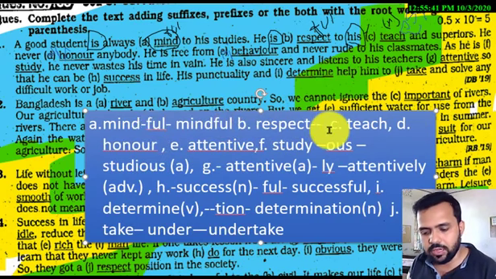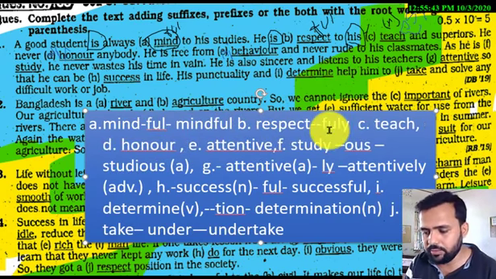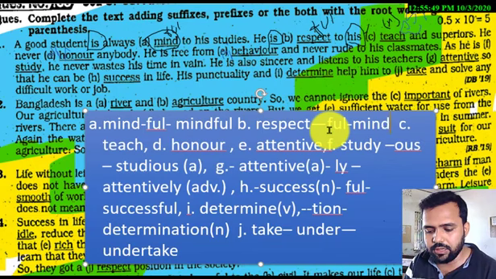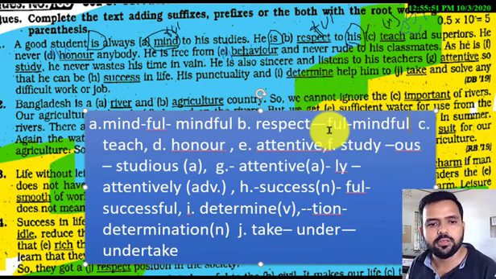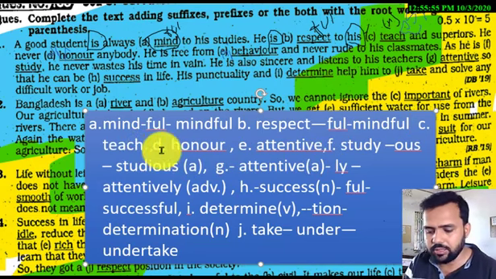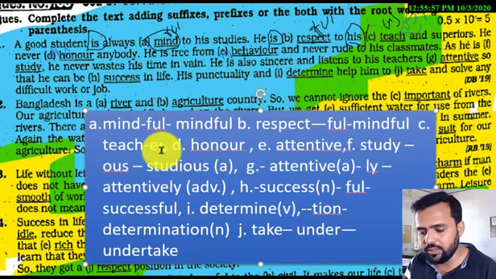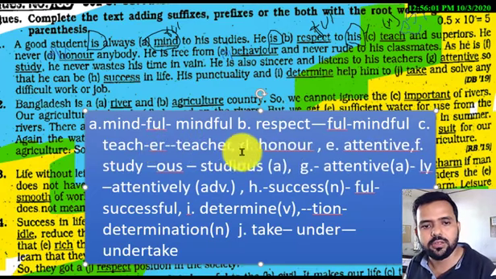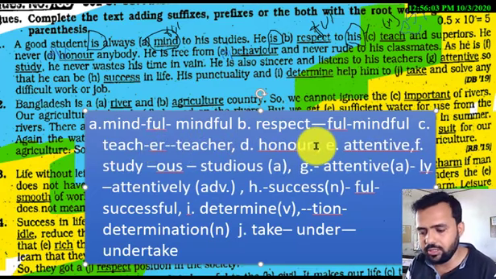If you write ful after respect, it will be an adjective. Now you see teach. Teach is a verb, right? After a verb, if you add er, it will be a noun: teacher.